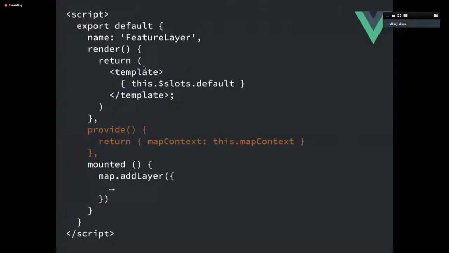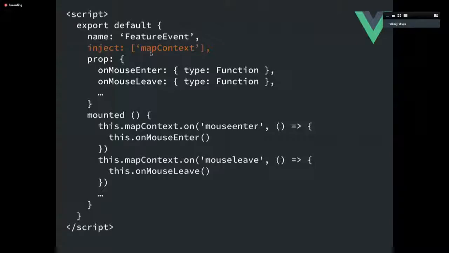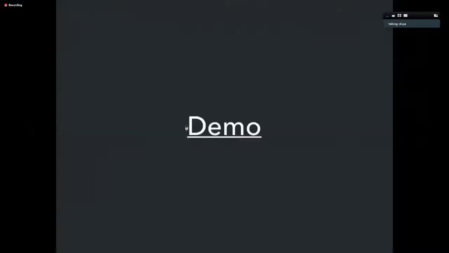And so with that, I will use the dependency injection in Vue. So there's a provide inject. And so I can provide map context and then inject that map context into feature event. This is nice because now you don't have to pass the props through. So if you have a lot of nested children, it's very handy. So with that, now I can use the map context to do a lot of interesting things like a mouse enter, a mouse leave, and so on.